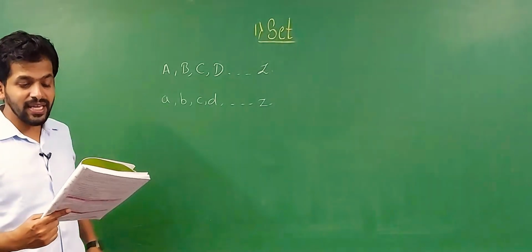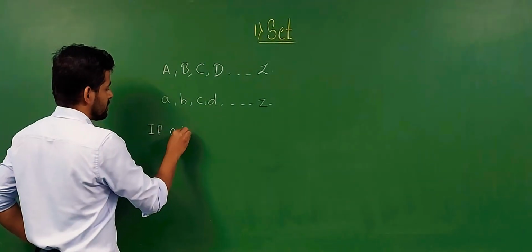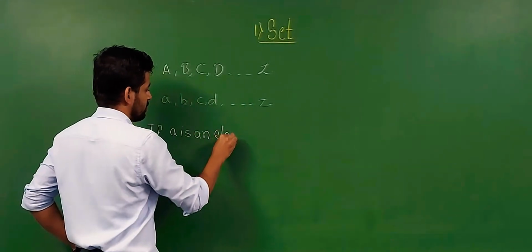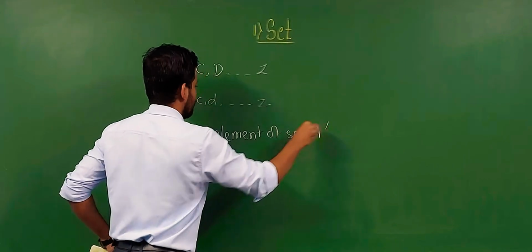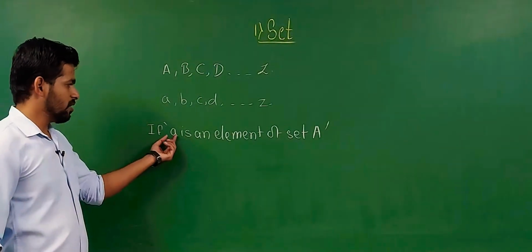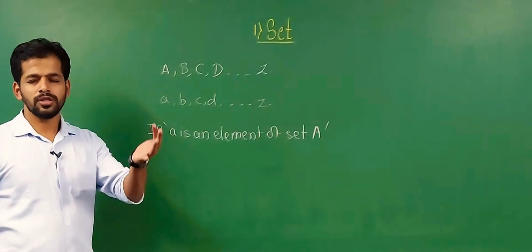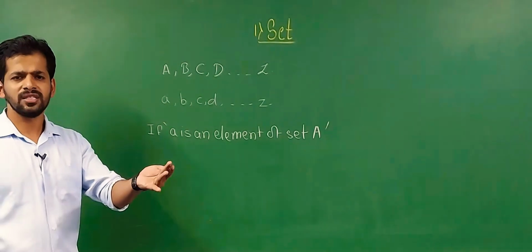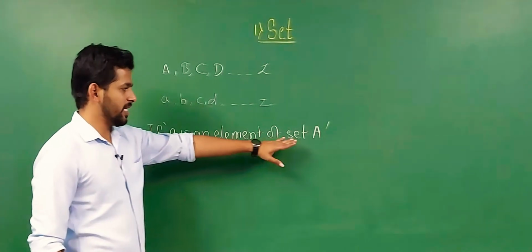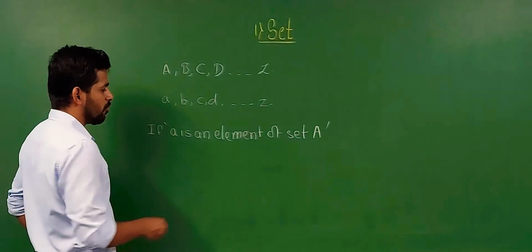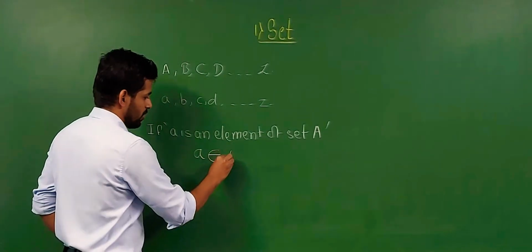Next, if a is an element of set A, it is important to note this. Whatever a means, a number, the name of a month, the name of days, if a is an element of set A, then it is denoted symbolically as a belongs to A, or epsilon.